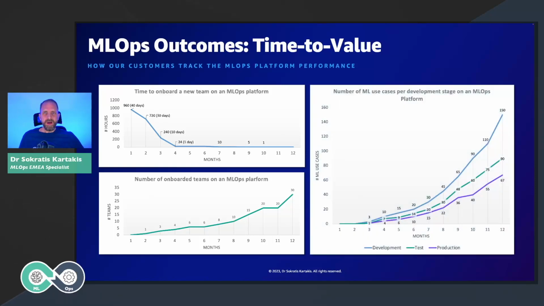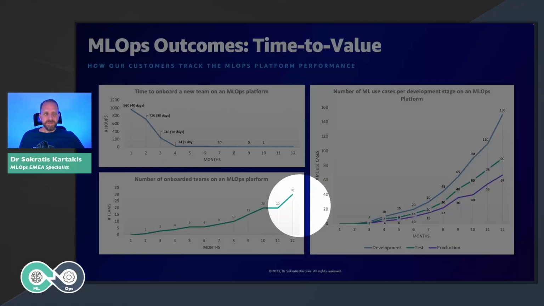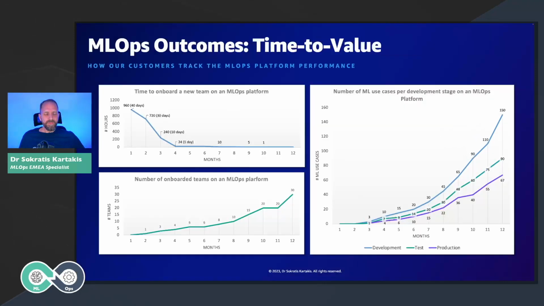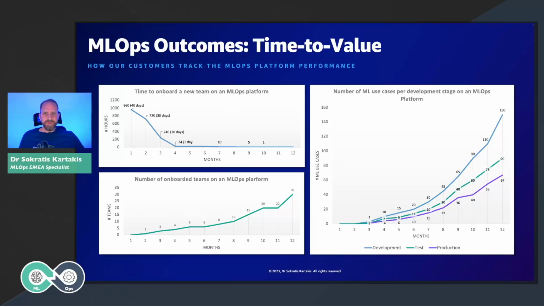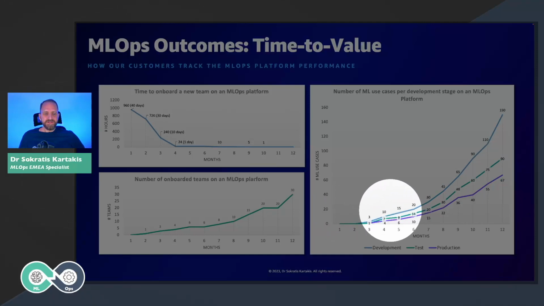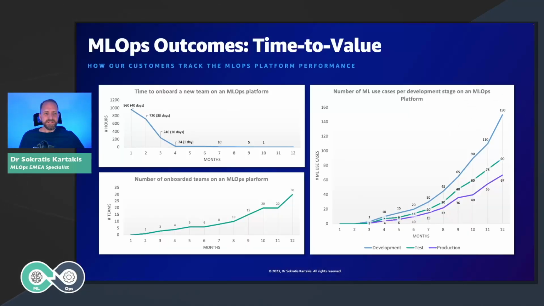The next step is to track how many ML use cases we have per development stage. For example, in this diagram, we're able to see what is happening across 12 months. The blue line is about all the ML use cases in the development stage. The green line is about all the use cases in the testing stage, and the purple line is about all the ML use cases in production. As you can see, initially we gradually, linearly increase the development of new solutions, and after that we exponentially increase the number of use cases that we have in different phases.